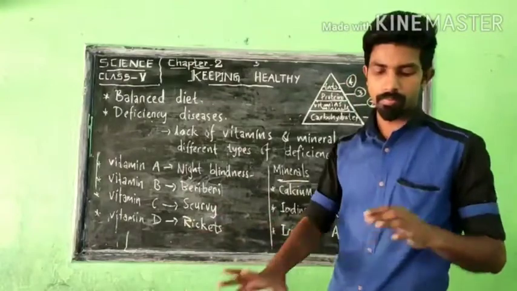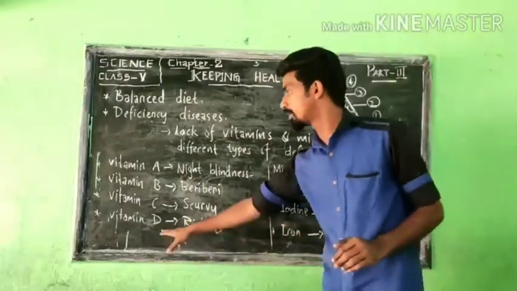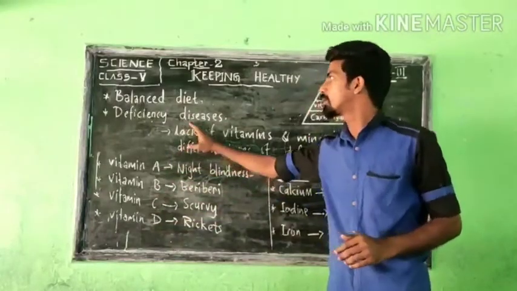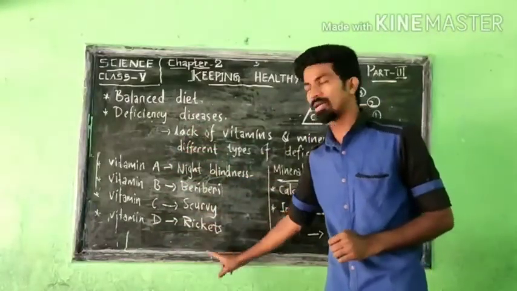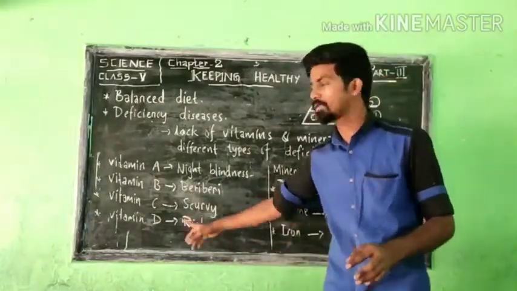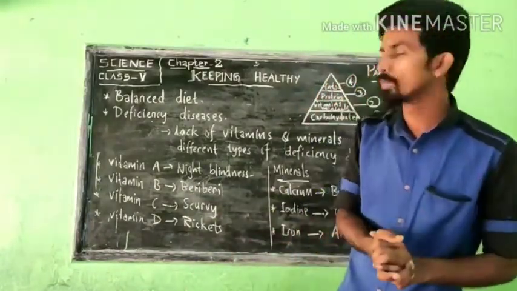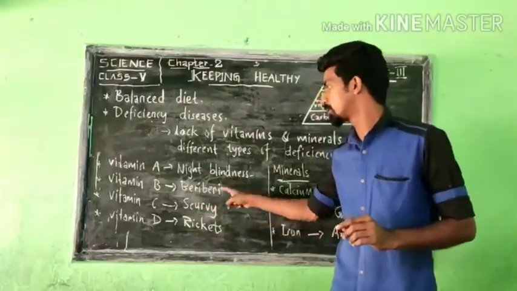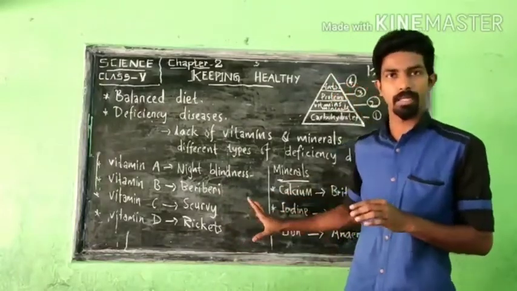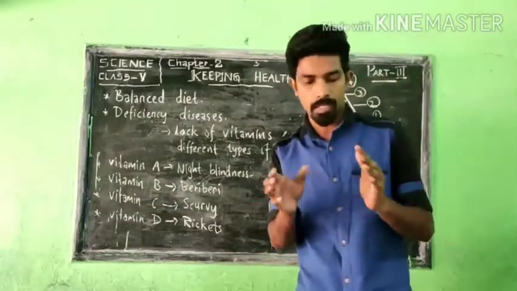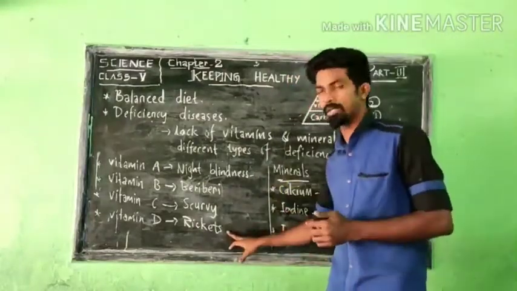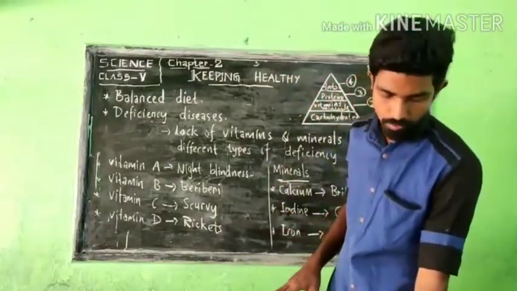Okay, the next one, the last vitamin, is vitamin D. If our body is not getting enough vitamin D, it will result in a deficiency disease called rickets. While studying all these things, after seeing this video, just Google night blindness and you will find images. I'll put a small photo also, so that you understand a little more nicely.